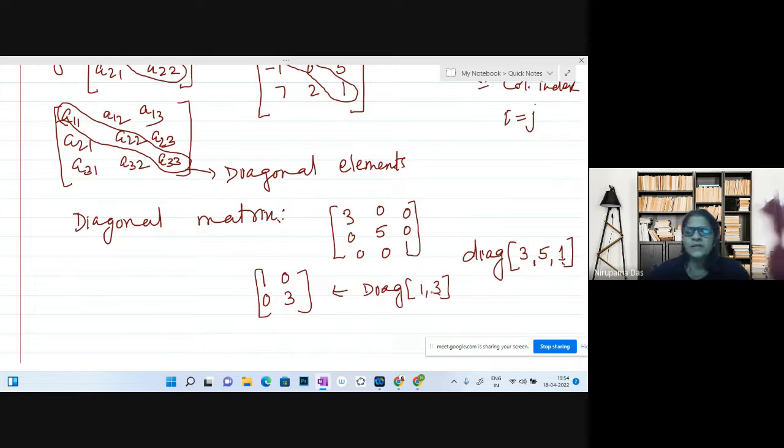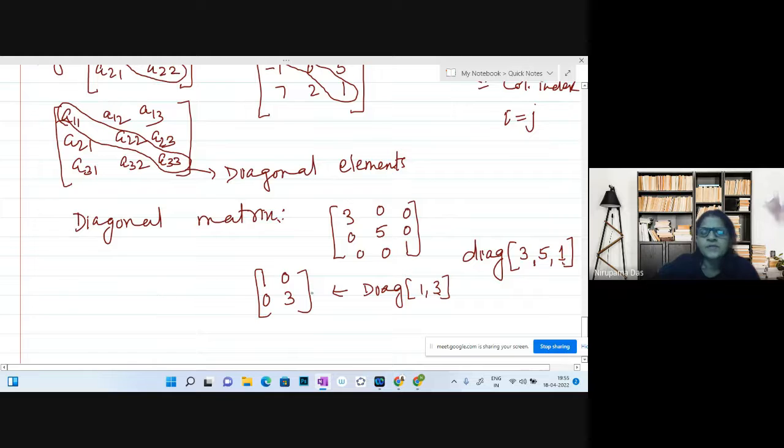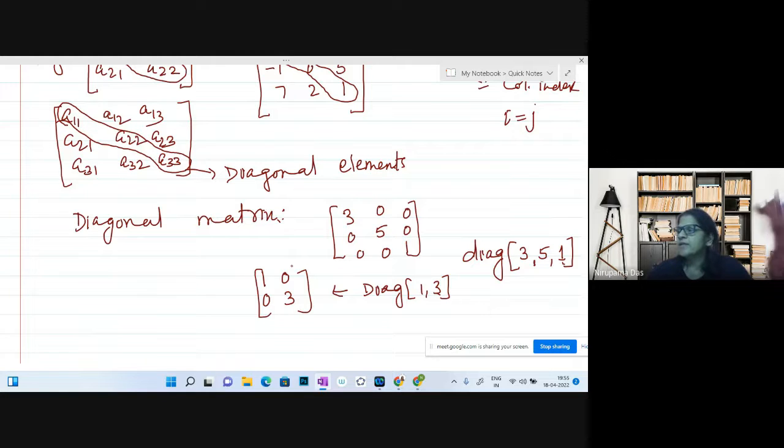You may have the question whether these are all non-zero. Diagonal elements may or may not be zeros, but non-diagonal elements should be zeros. In that way, your zero matrix or null matrix, whenever you have a square null matrix, can be considered a diagonal matrix.